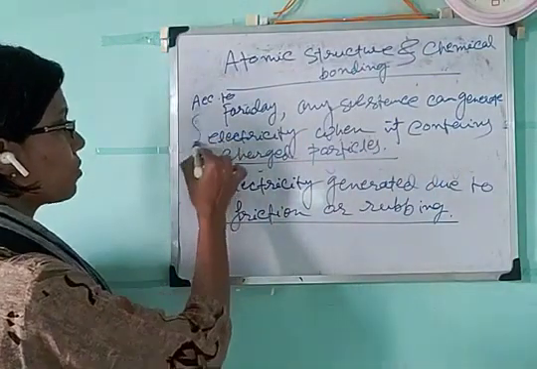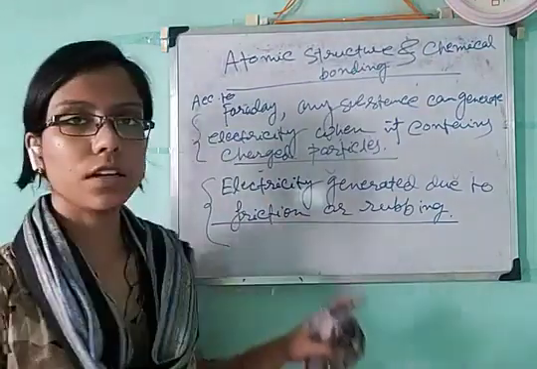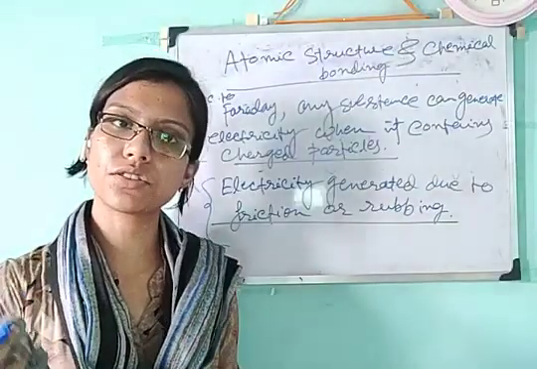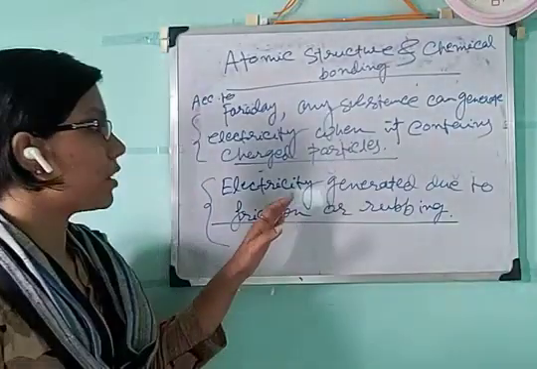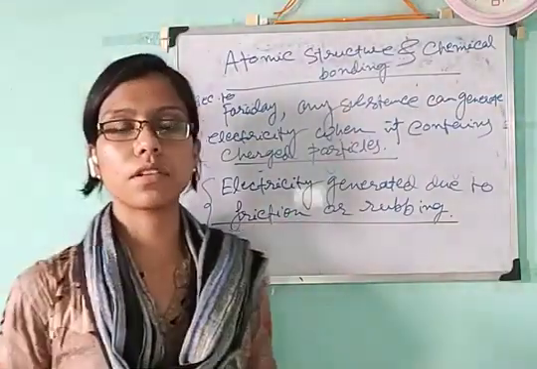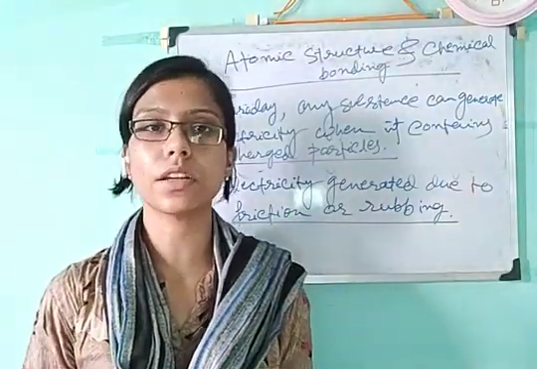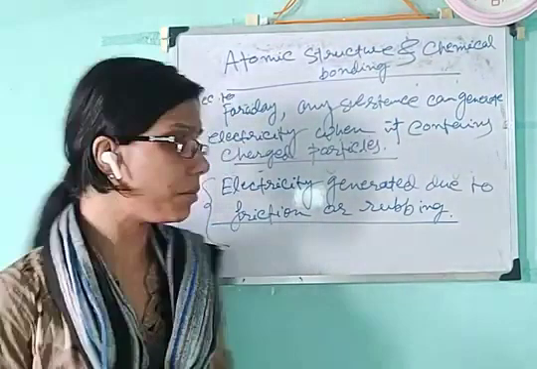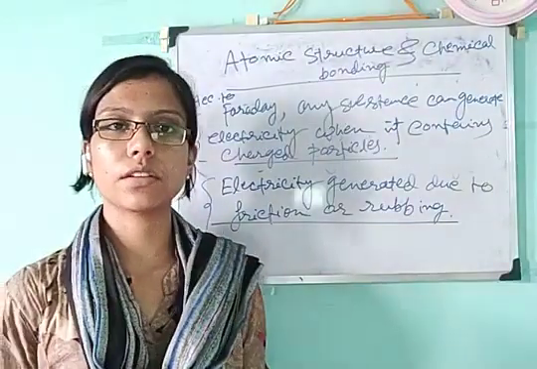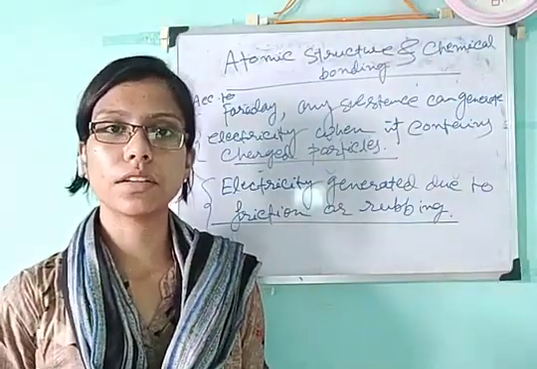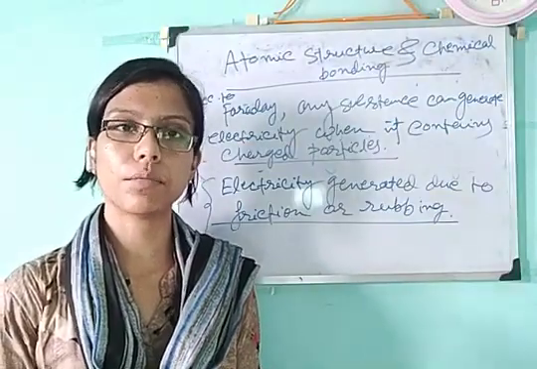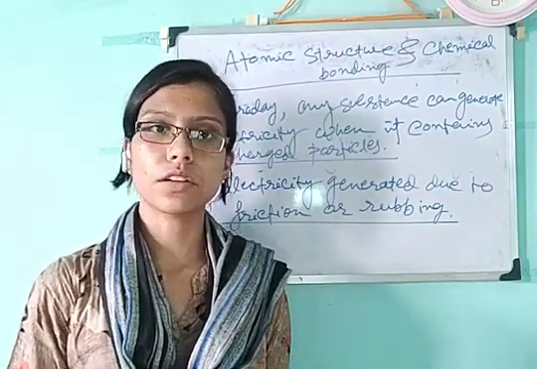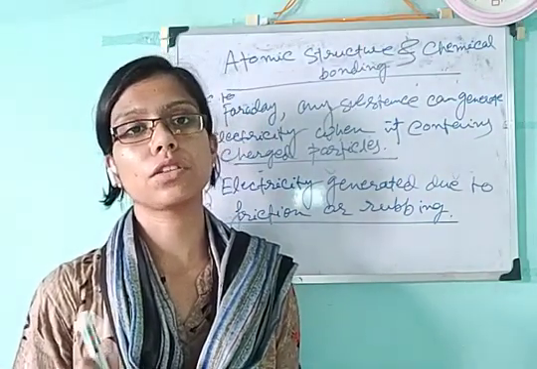So, compare these two statements: one is static electricity and the other is Michael Faraday's statement. Anything can generate electricity when it contains charged particles, and static electricity is generated when a substance undergoes friction, collision or rubbing against something else. That means every substance must contain some charged particles to generate electricity. That was the query: what are those charged particles?